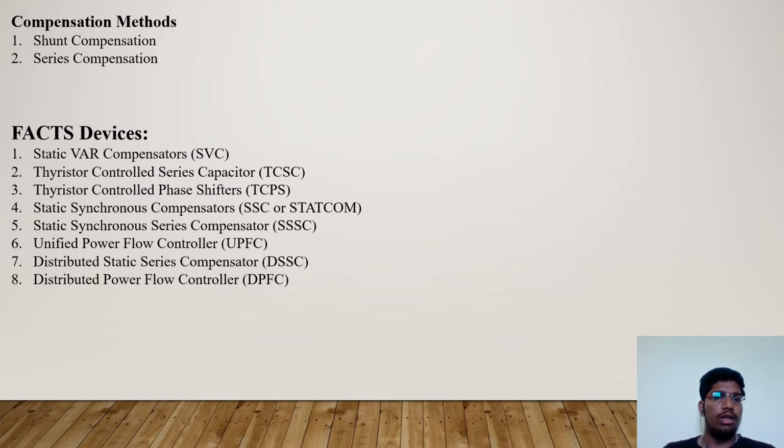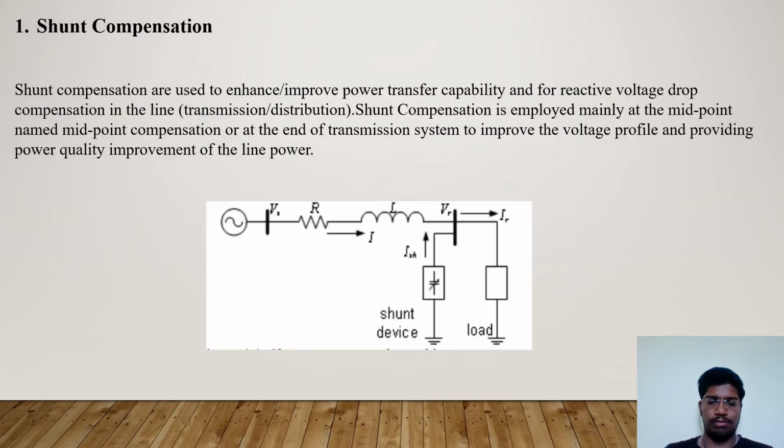FACTS devices are divided into 8 types: static VAR compensator, called SVC; thyristor controlled series capacitor, TCSC; thyristor controlled phase shifter, TCPS; static synchronous compensator, SSC or STATCOM; static synchronous series compensator, SSSC; unified power flow controller, UPFC; distributed static series compensator, DSSC; distributed power flow controller, DPFC.